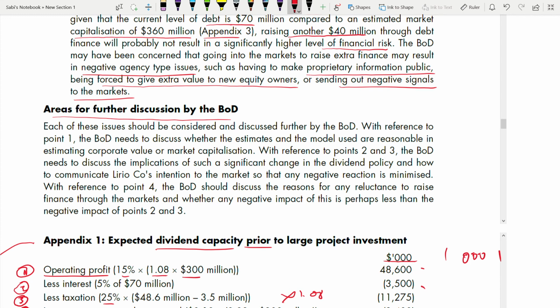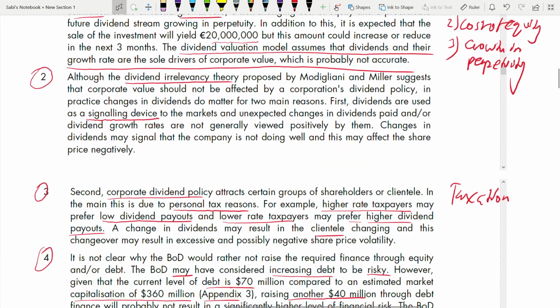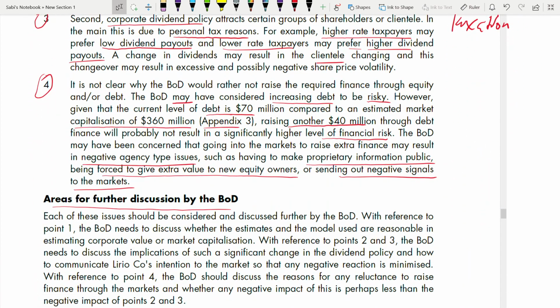With reference to point 1, what is point 1? Dividend valuation model and all. The board of directors needs to discuss whether the estimates and the models used are reasonable in estimating corporate value or market capitalization. They need to discuss the estimates and the dividend valuation model, whether they are reasonable in estimating the corporate value or market capitalization.